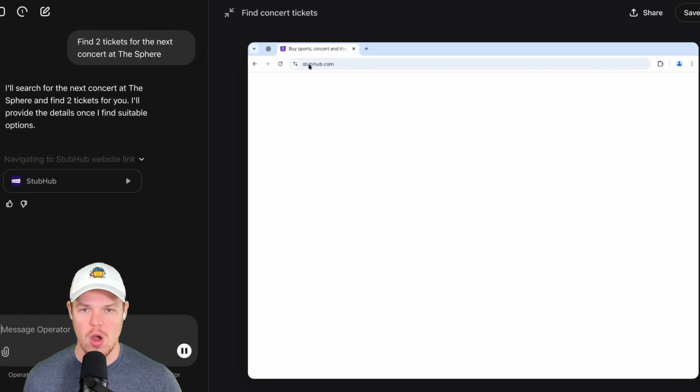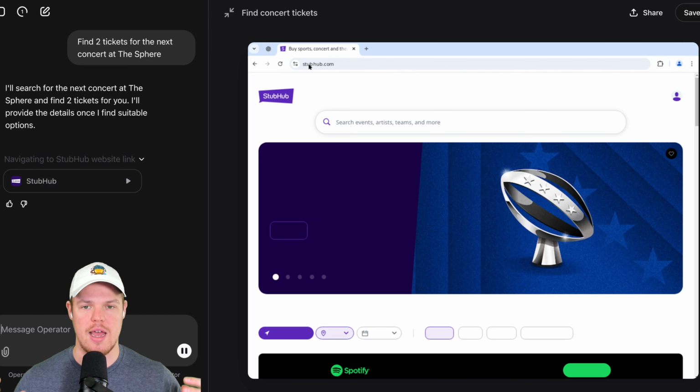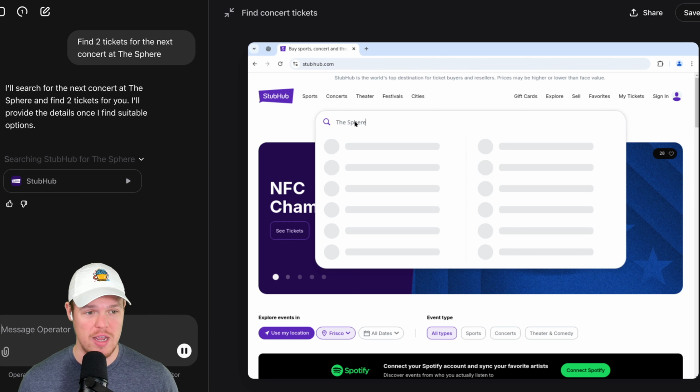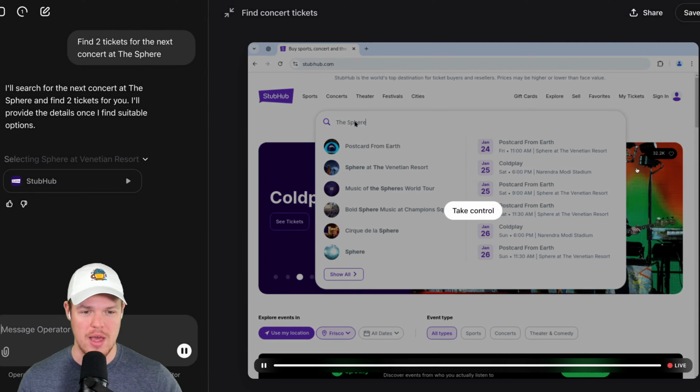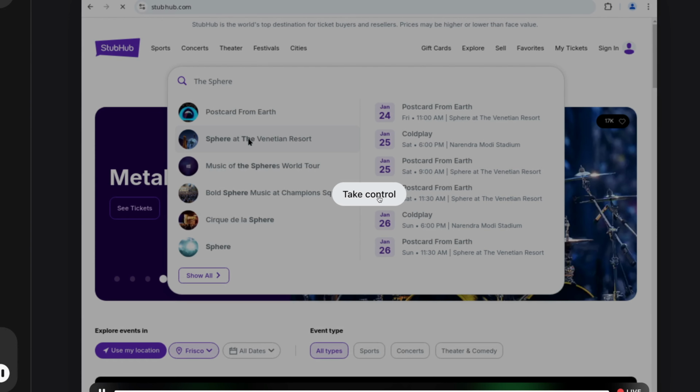It's just going. Functionally, what's happening here is that OpenAI in the back end is taking screenshots of the browser, and that is how it's identifying what to do next in the steps. But this is searching everything for me right now. It's a little laggy, as you can see. But if at any point I'm like, wait, let's not do that, I can do take control here. So now it's coming back into my control.